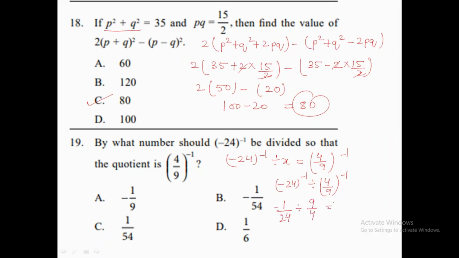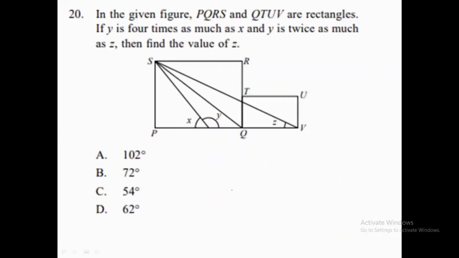Okay, and when we need to solve it, what we are getting is minus 1 by 24 multiplied by 4 by 9. Okay, so 4 times 6 is 24. We are getting minus 1 by 54, which is our option number B. Okay, that is our correct answer. Okay, let's move to the next question.